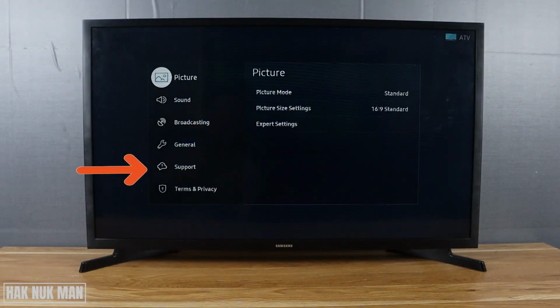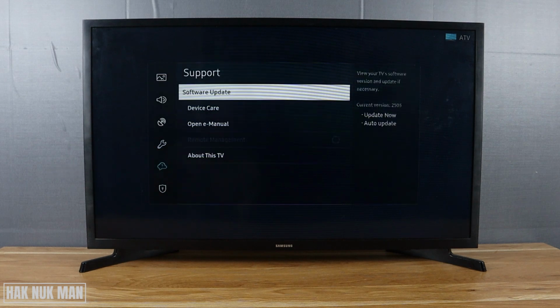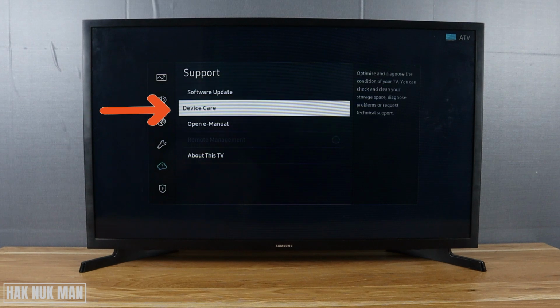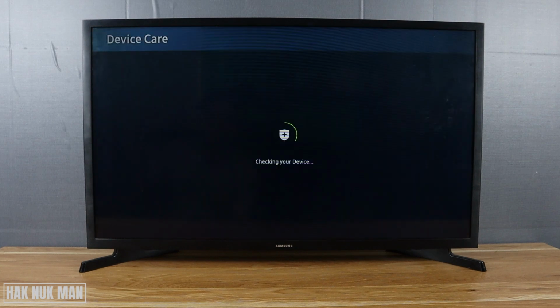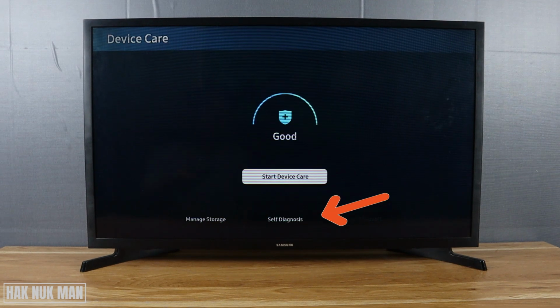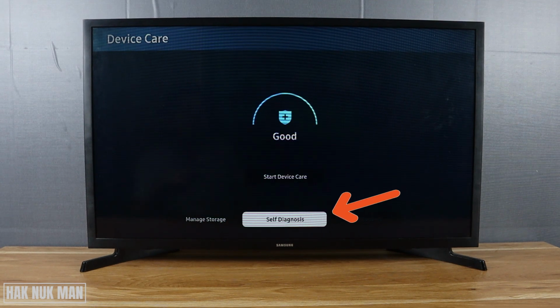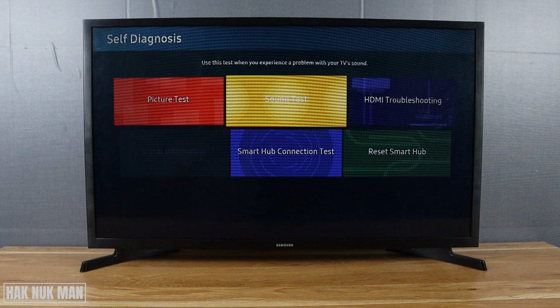This time you need to go to support. Select on it and go to device care. And now the TV is checking itself. And now press down. You need to select Set Diagnosis. And this time you will see the sound test function here. Go to that button. Select on it.